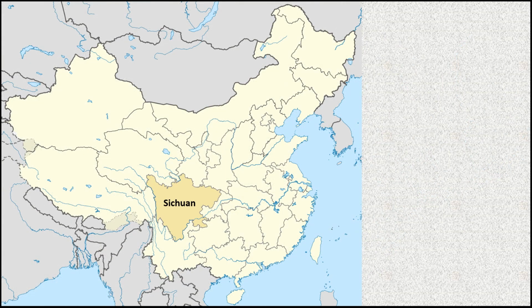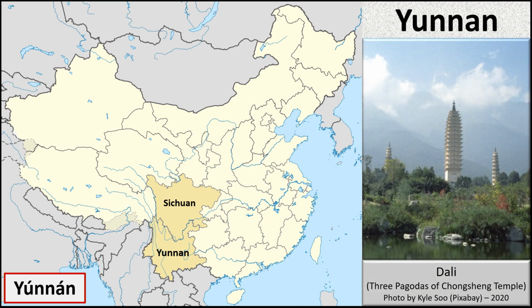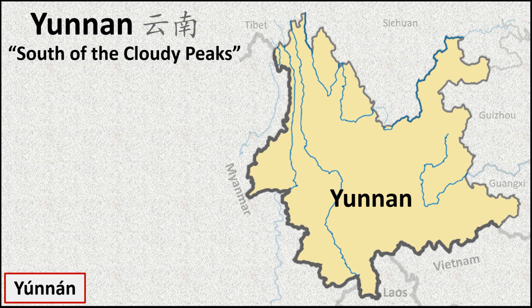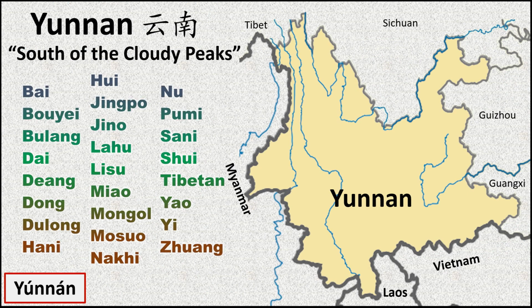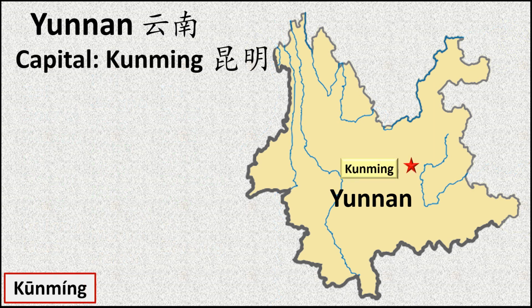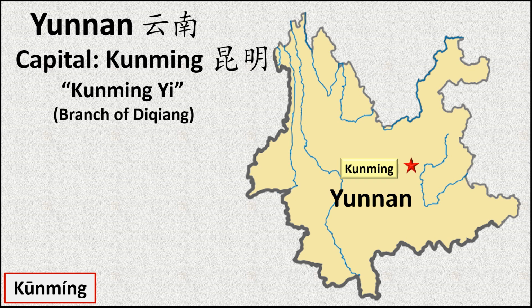Slipping south, we come to the province of Yunnan. Its name means south of the cloudy peaks. Yunnan boasts more ethnic minorities than any other province. Its capital is Kunming, whose name derives from Kunming Yi, the name of a branch of the Diqiang people mentioned